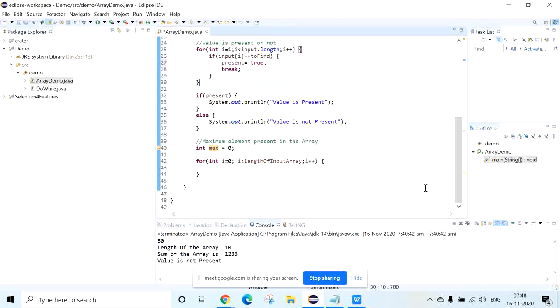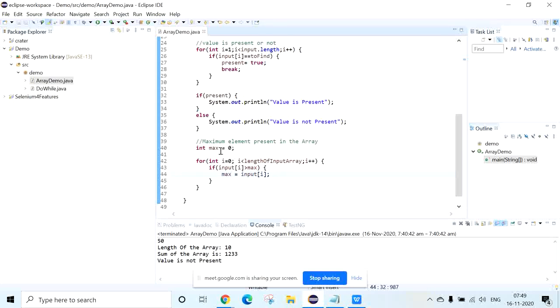So for example, we need to write: if input of I is greater than maximum variable value, then I want to make max equal to input of I. That's it. See, this is very simple logic actually.